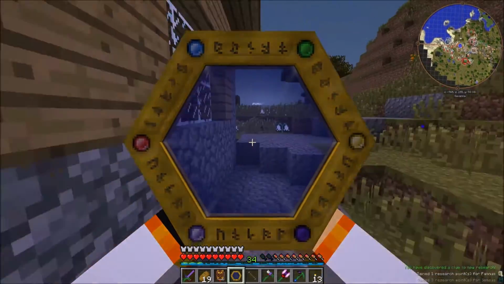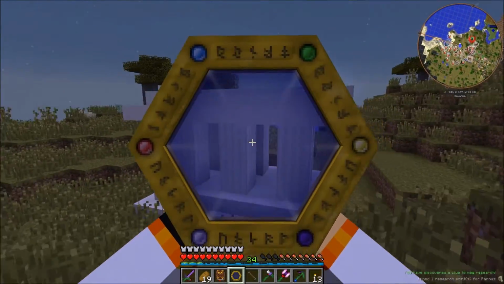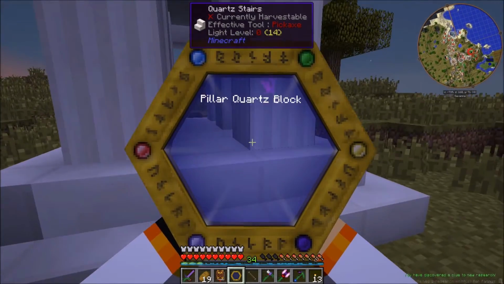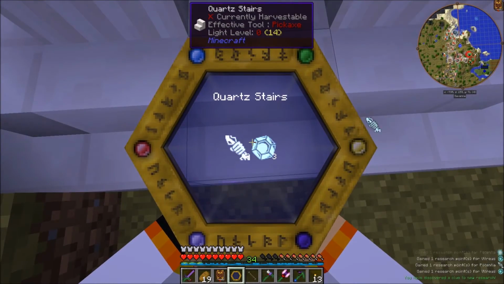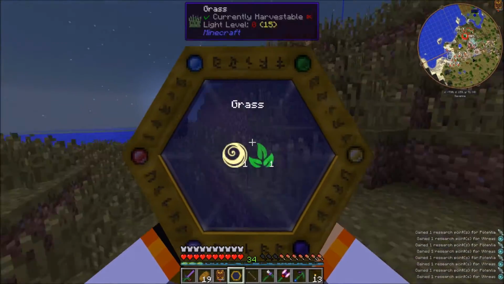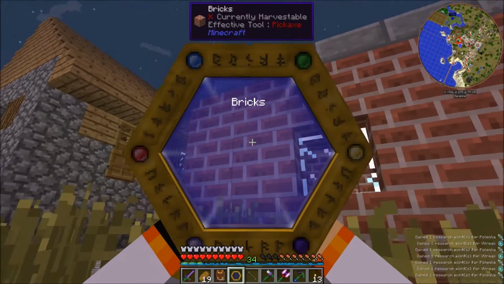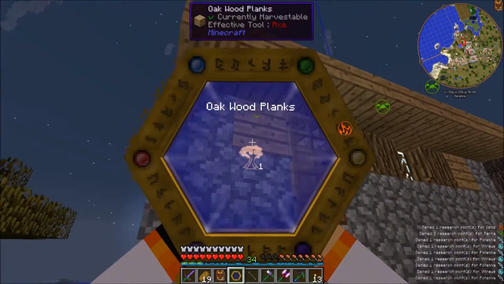Okay, it lied. I guess it's just something in the Thaumonomicon. What the heck? Oh, Lucky Blocks. So Lucky Blocks spawned this, and that's why it's here. Sadly, I think that's all the time I have for this episode.